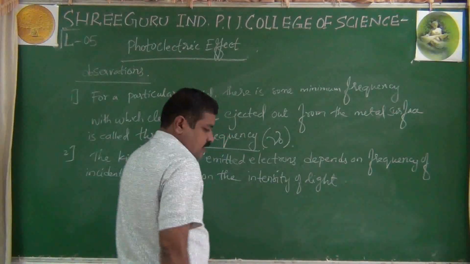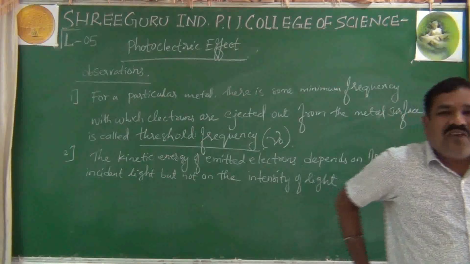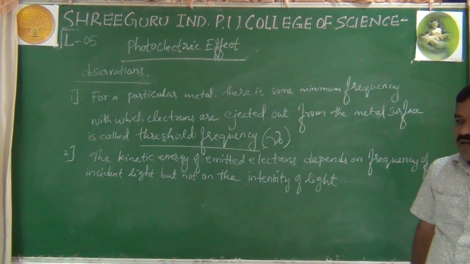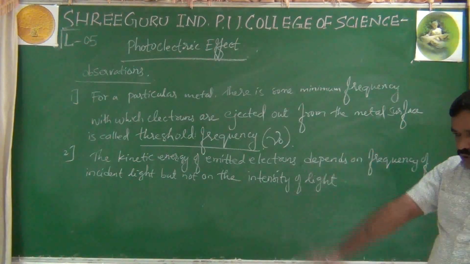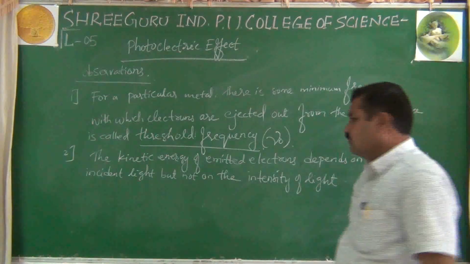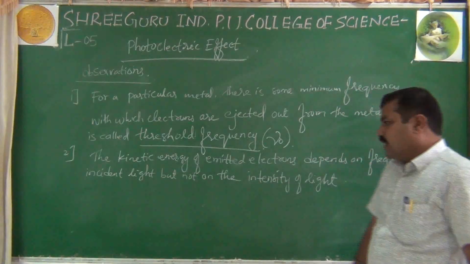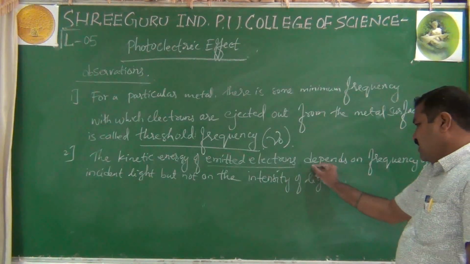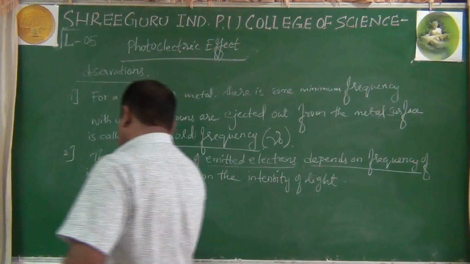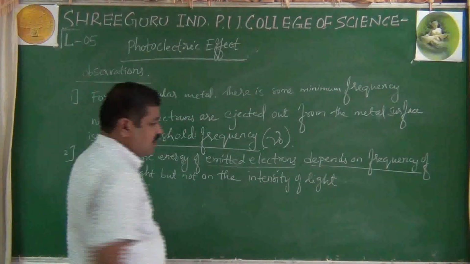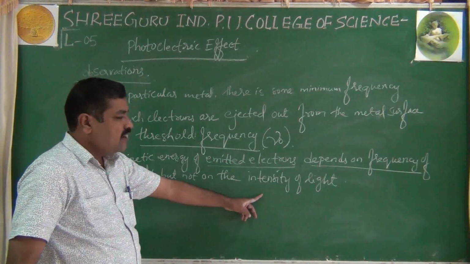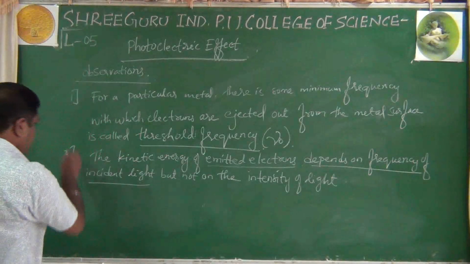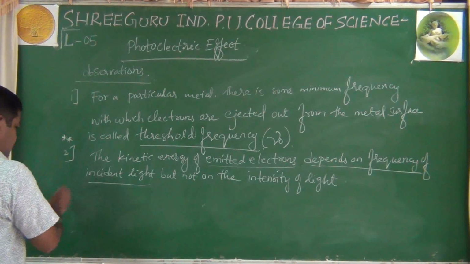Notice, when electrons are ejected out, energy is not lost. You observe it in the form of kinetic energy. The energy associated with moving bodies is called kinetic energy, right? That's why the kinetic energy of emitted, liberated electrons depends on the frequency of incident light, but not on the intensity of light. It does not depend on the brightness of light, but on the frequency. Very important observation you have to remember.